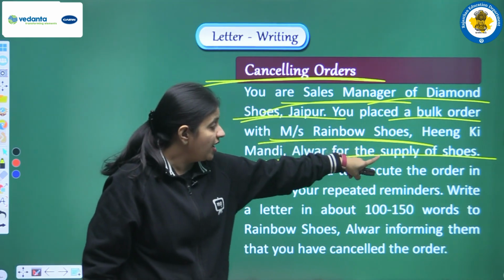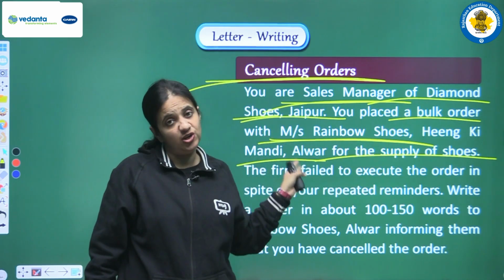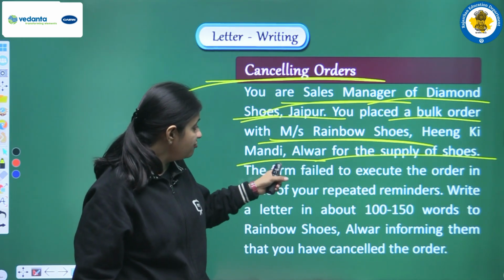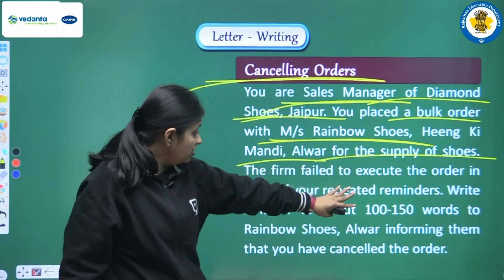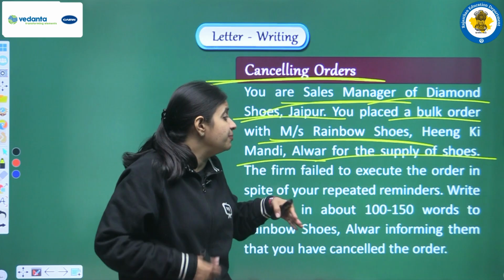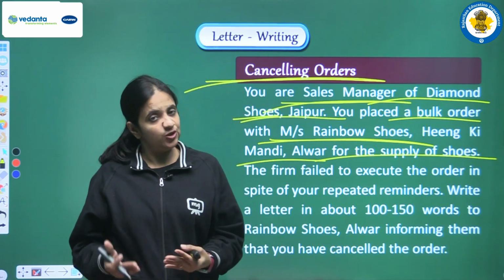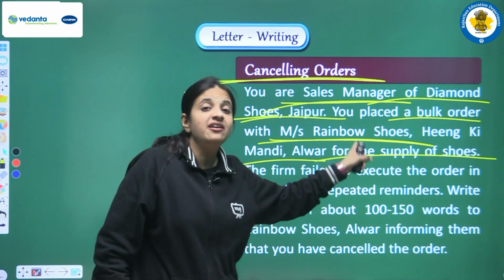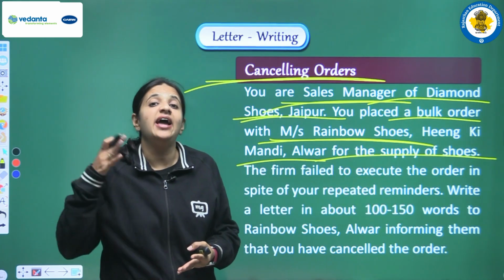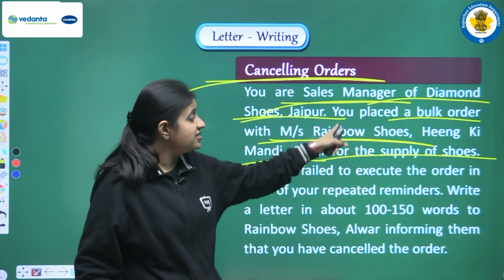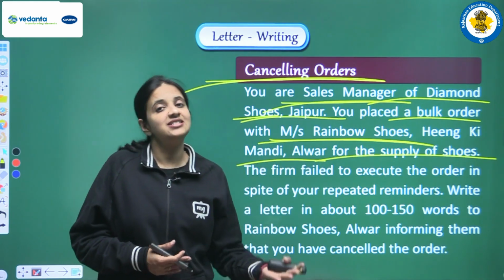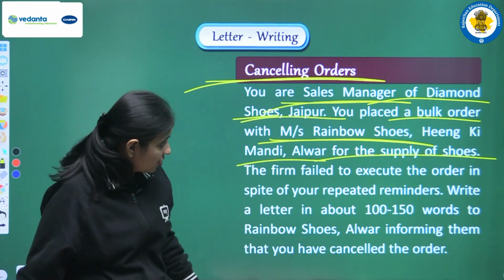So you want some supply of shoes, so for that you placed the order. Now what is the problem? The problem is that the firm failed to execute the order in spite of your repeated reminders. So first of all you placed the order and after that you made repeated reminders also, but still that firm, MS Rainbow Shoes, is not delivering your order, is not executing your order.